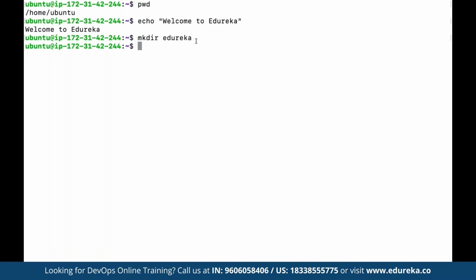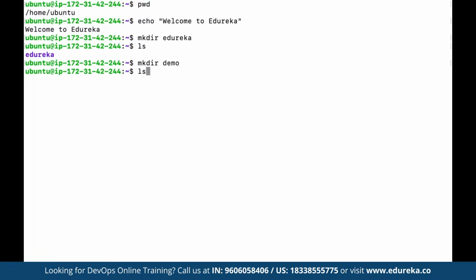So here we can make use of sudo. Now let's suppose here we define mkdir. If we want to see the list of all the available files and directories here, we can make use of ls. Currently we are working under the directory named Ubuntu, and we have only one folder created by the name of Edureka. Let's say we make another folder using the mkdir command, suppose we name it demo. So again, a directory has been created.